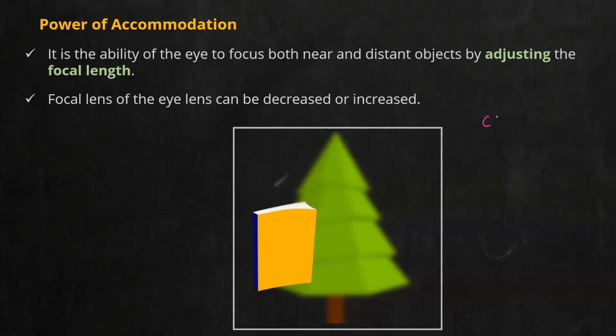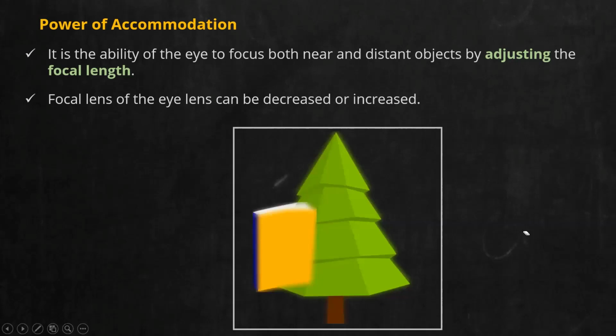Whereas if you have played with a camera, if I try to take this picture using a mobile camera, what do I need to do? There is a book, there is a tree. On the screen, you have to tap it. If I tap on the book, the book will be the focused image. If I tap on the tree, the tree will be focused. So in a camera, you switch manually, that is by tapping the screen. Or if you are familiar with a DSLR, for switching the focus you need to rotate the lens. If I rotate the lens, the focus keeps on changing. But in our eyes, we don't need to do any sort of manual thing. It almost happens automatically.